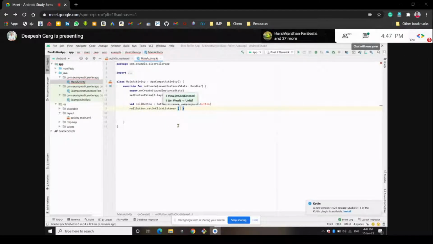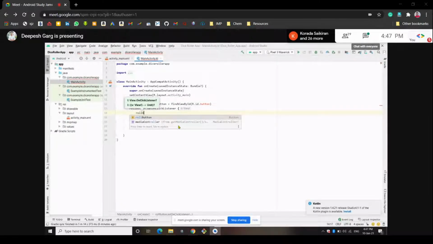And what we do here is roll the dice. It will listen to the random number that is generated when we roll the dice. So we will create one function called rollDice here, like this.